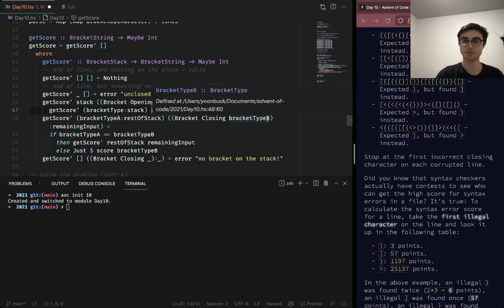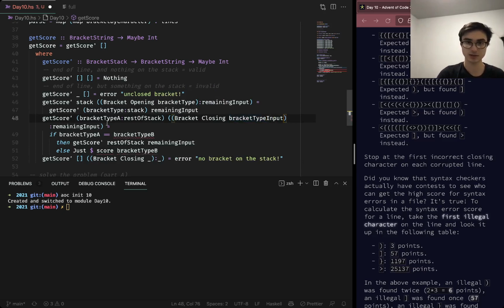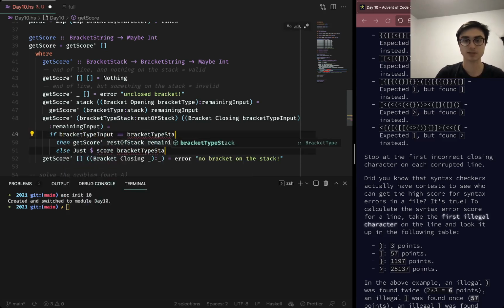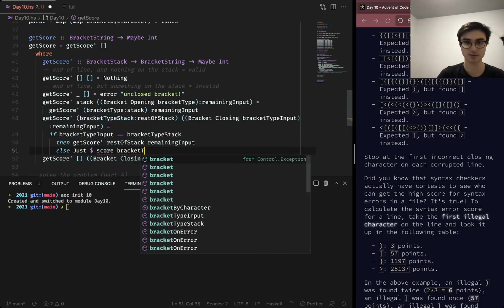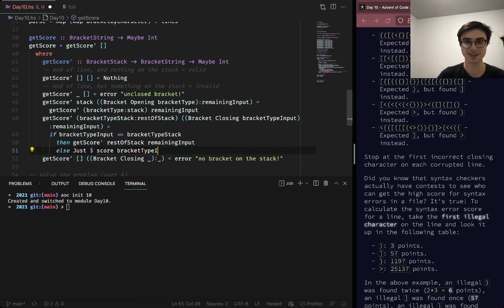Yes. Type input, bracket type stack. Bracket type input, bracket type stack. Oh, wrong way. This one should be input. Okay, and we need to define score.